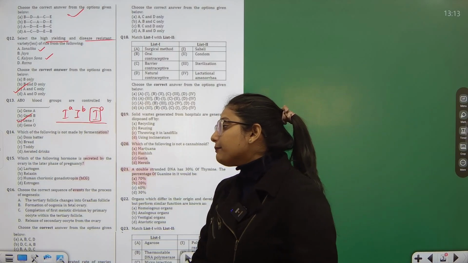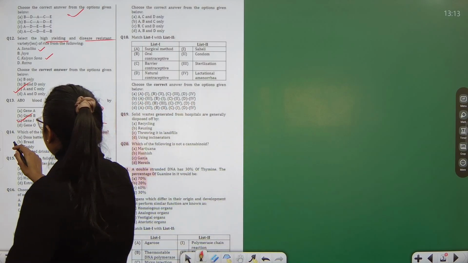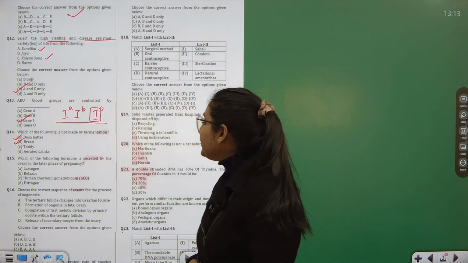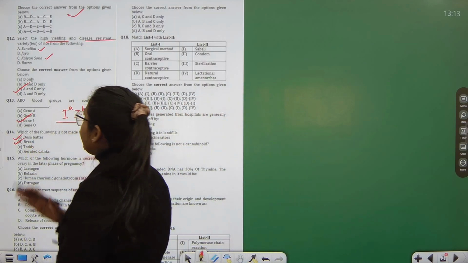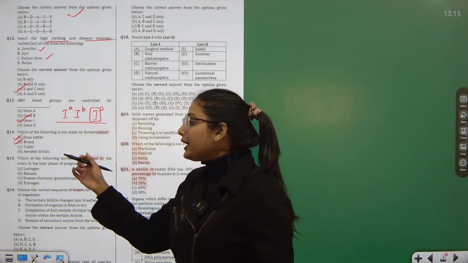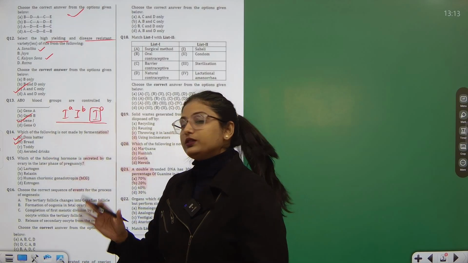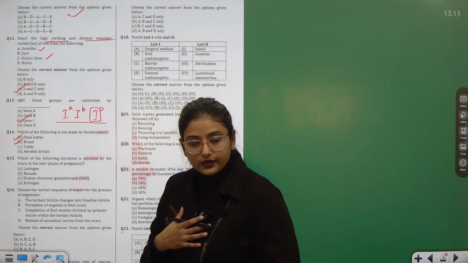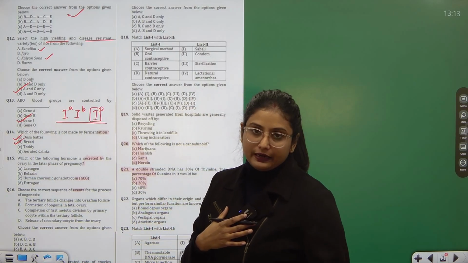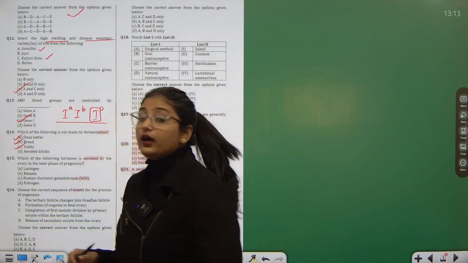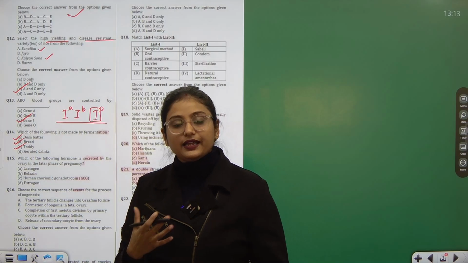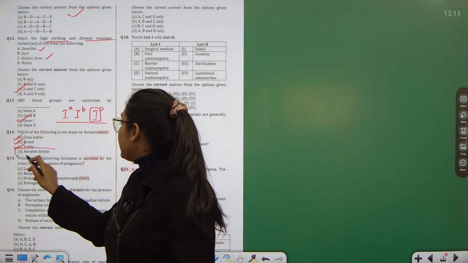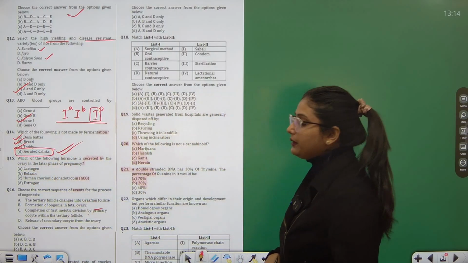Then question number 14 says which of the following is not made by fermentation. Now I know that bread is definitely made by fermentation, dosa batter is also made by fermentation, and the leftover options are toddy and aerated drinks. I do not know what toddy is, but I know what aerated drinks are. Aerated drinks do not involve any alcoholic content, so they are not fermented. Whereas toddy is an alcoholic beverage made by the process of fermentation. So here D part is the correct answer, not made by fermentation.